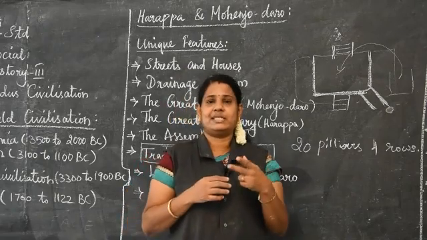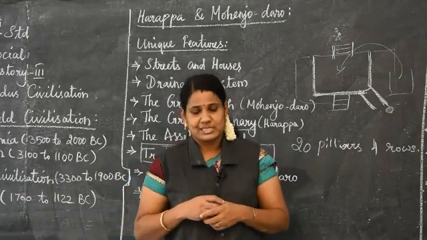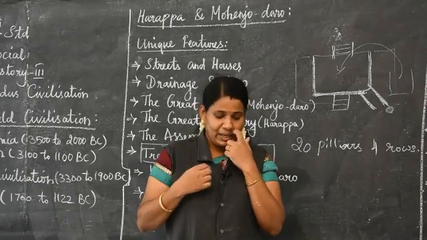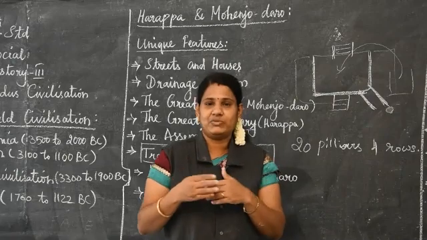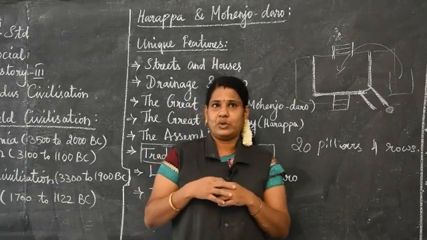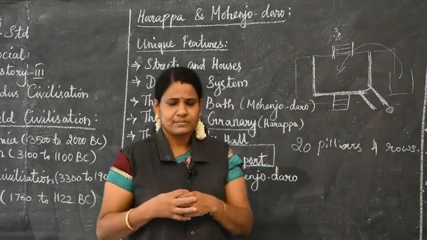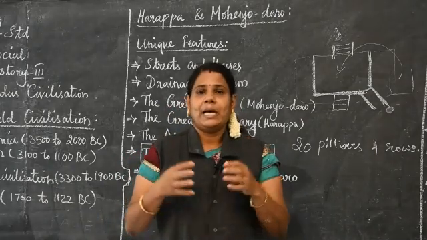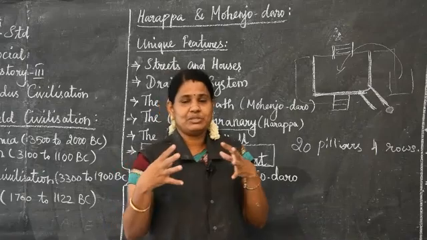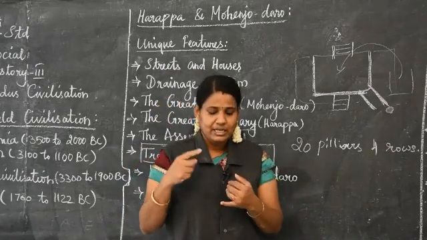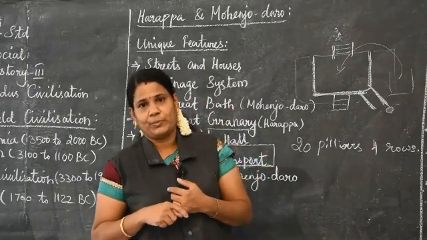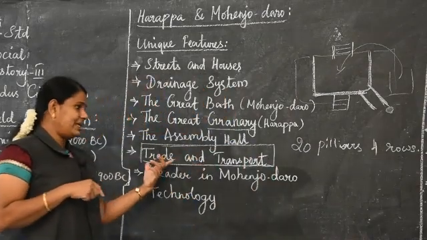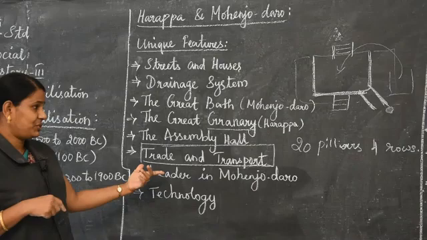In these two places the cylindrical seals were used. Since they were found in the Indus area, it shows the trade links between the two cities, the connection between the Persian Gulf and Mesopotamia.